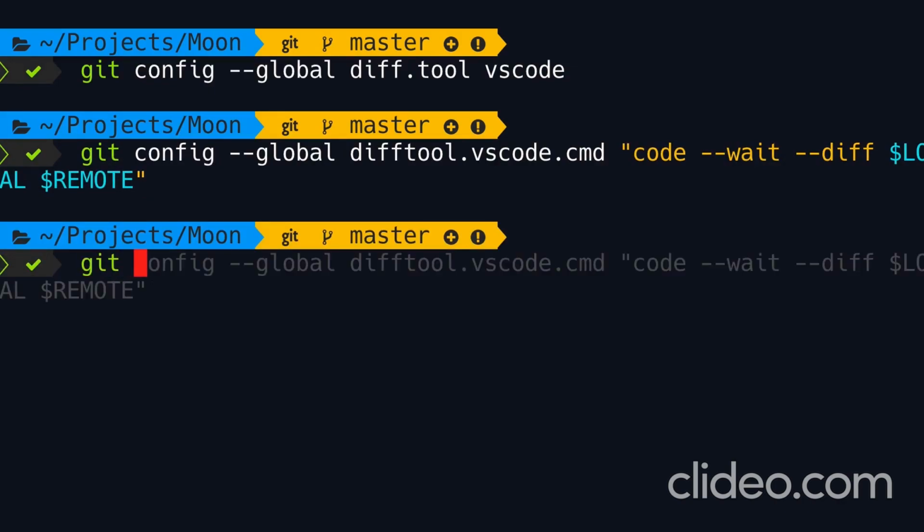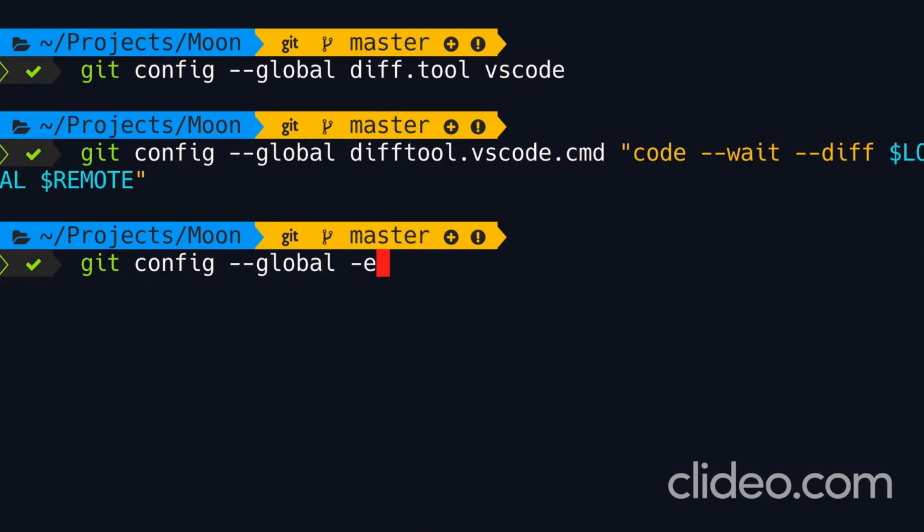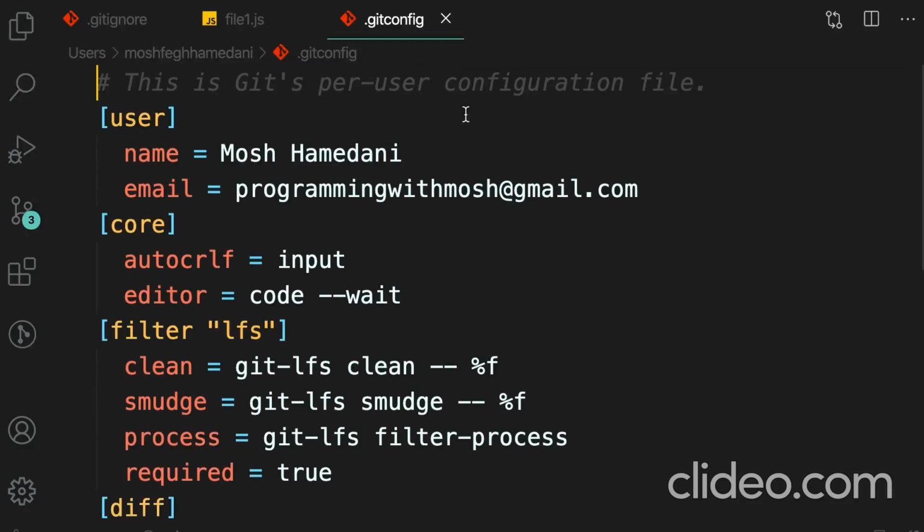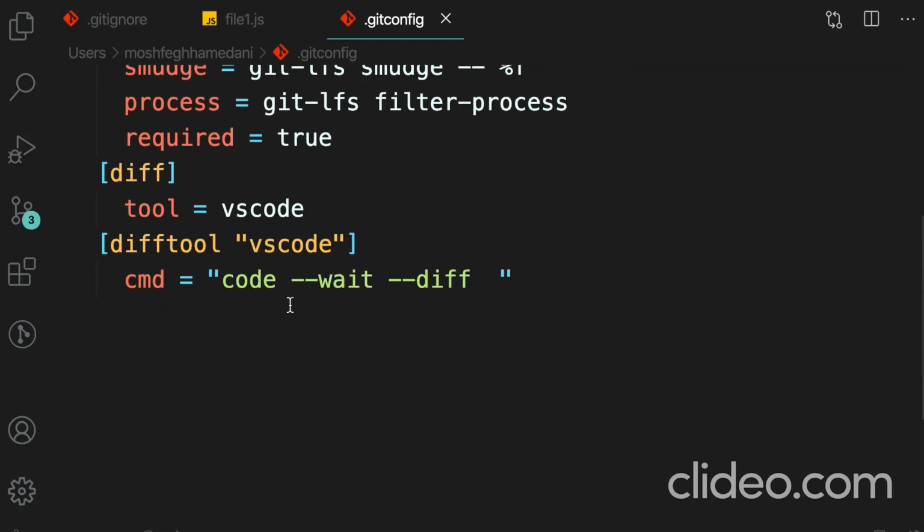Now let's make sure that you have got this step right. So we're going to run git config --global -e. As I told you at the beginning of the course, with this command, we can edit our global configuration settings in our default editor, which is VS Code. So take a look. All these settings are stored in this file, .gitconfig, which is stored in this directory. So we have the user section, which we set earlier in the course. Now here's the diff section that we just set.